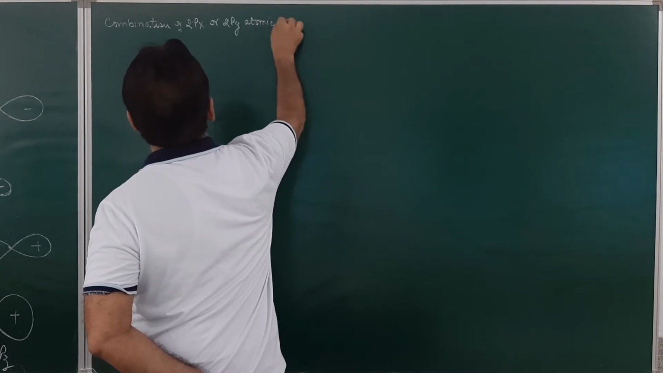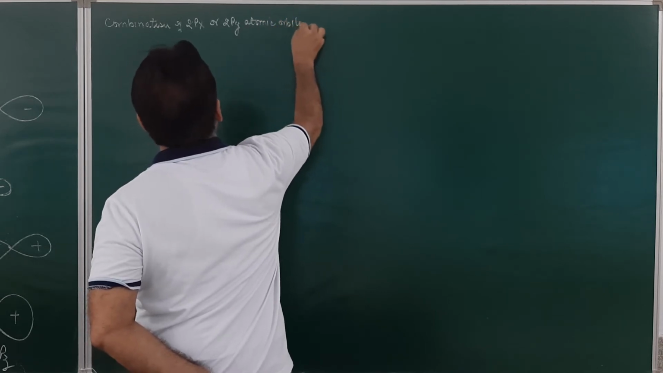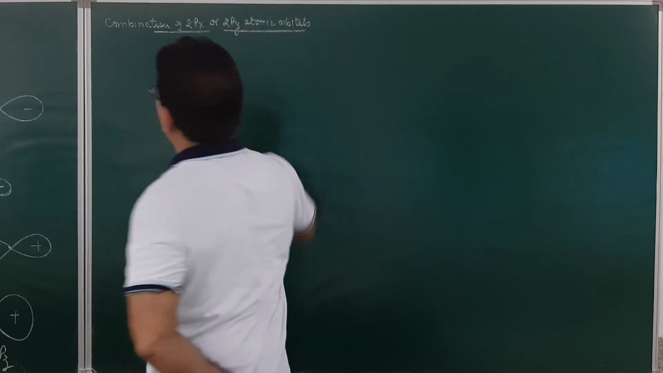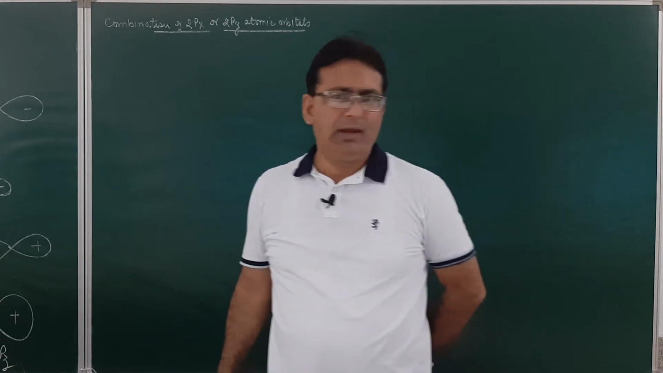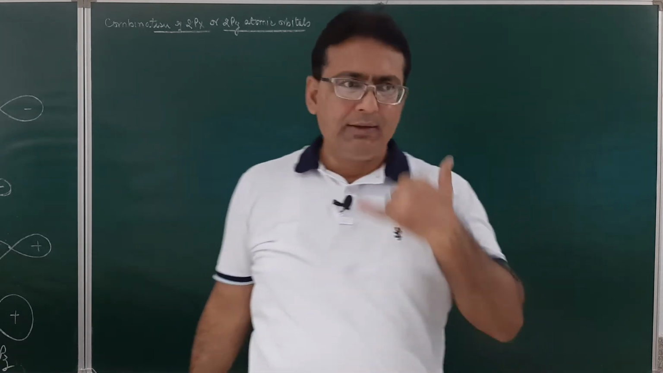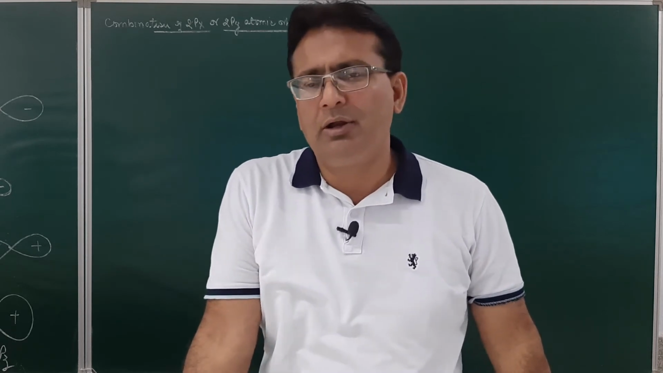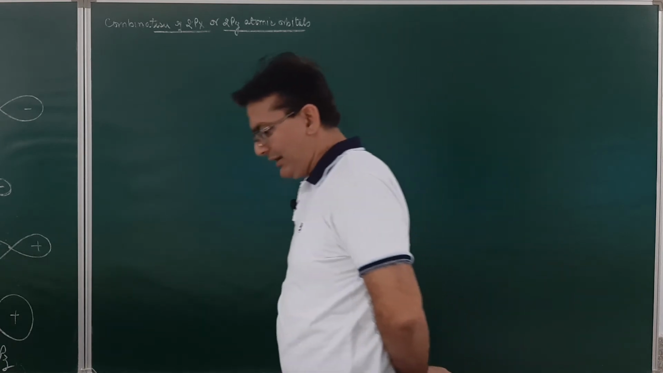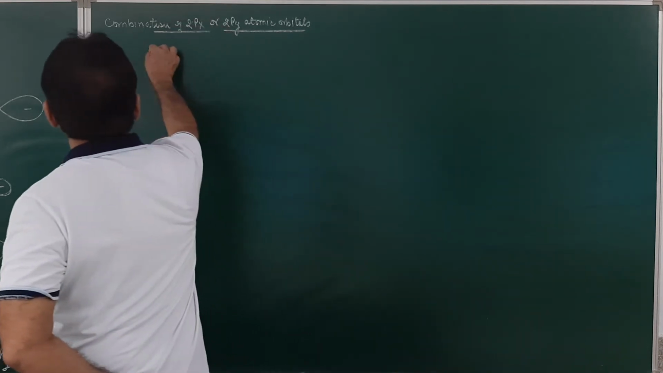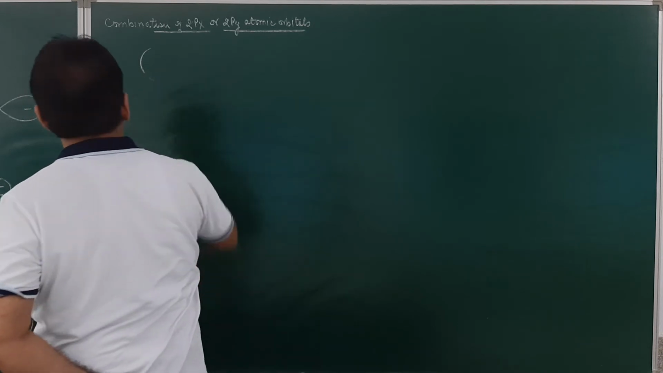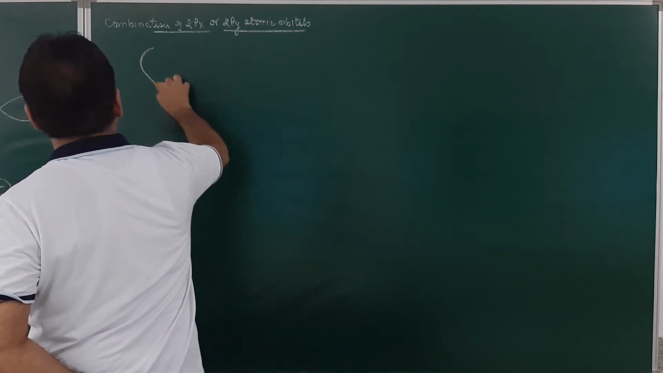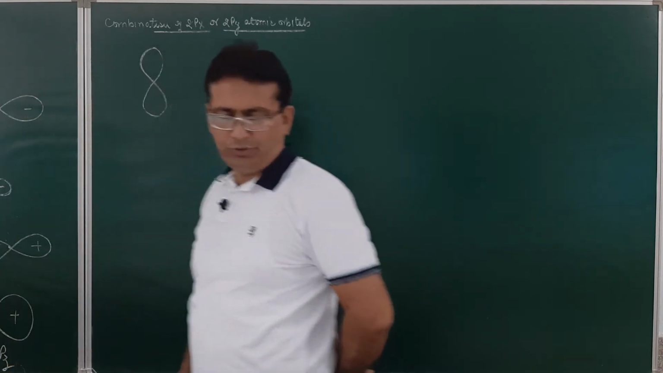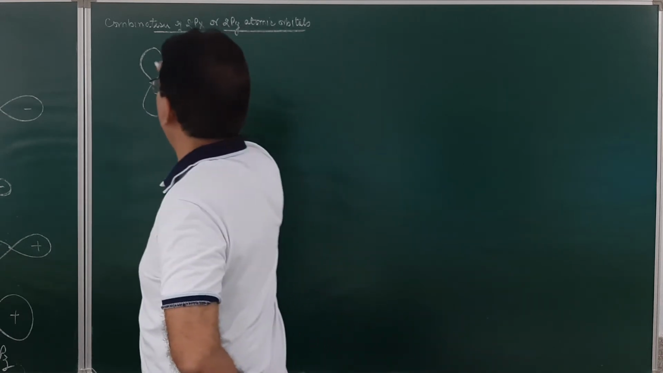How will the combination of 2px or 2py atomic orbitals take place? Now students, as already discussed, we always consider the 2pz orbital to be overlapping along the internuclear axis. If we consider the 2px orbital, it will be oriented this way. In the combination of 2px atomic orbitals, this is 2px, which will have a positive sign